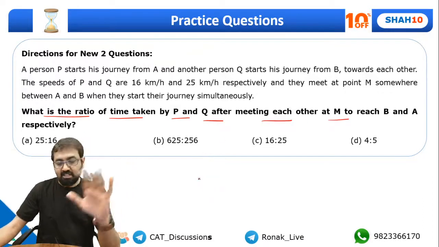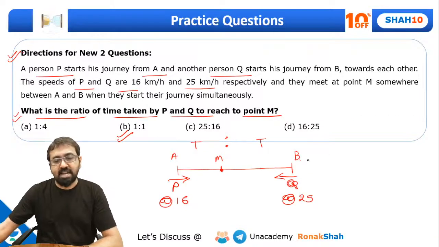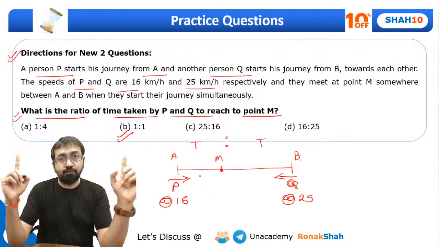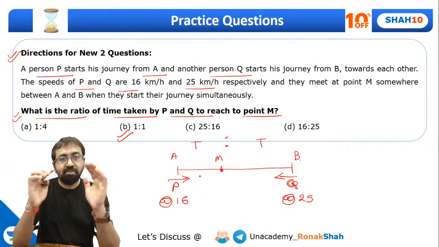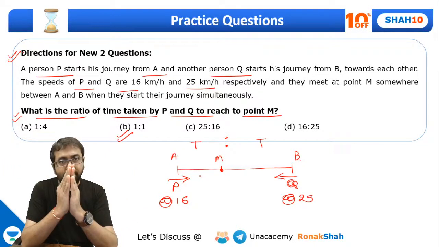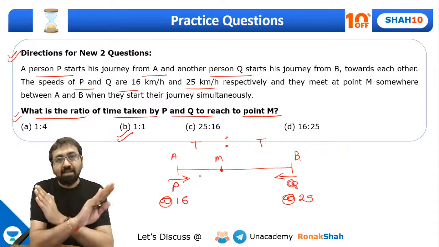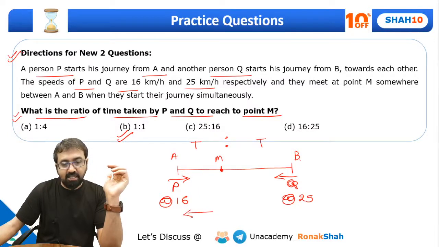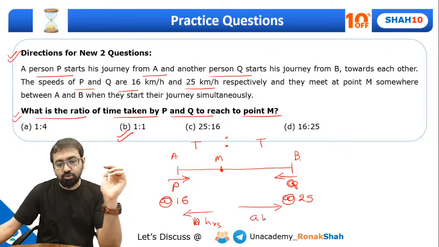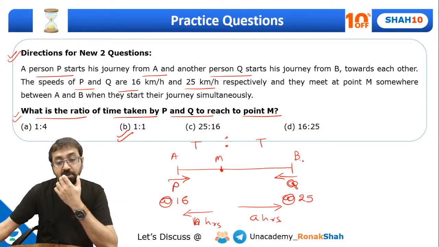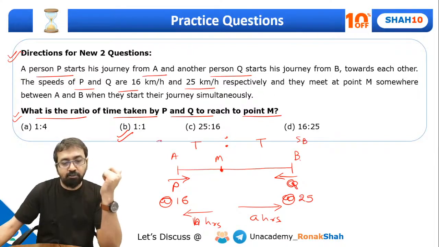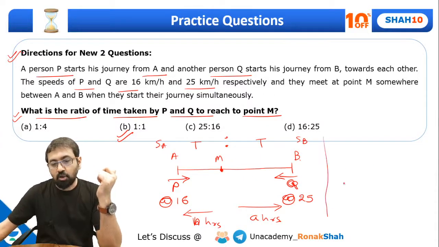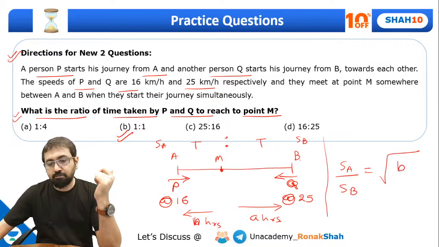Now guys, here there is a concept which says that if two persons start together from two different points towards each other, and if they meet at a particular point M, and after meeting, the time taken by them is B and A hours respectively. That means suppose B takes B hours, and A takes A hours to travel this remaining distance, and the speed of B is SB and the speed of A is SA. Then this relationship always holds true: speed of A upon speed of B is equal to under root of B by A.